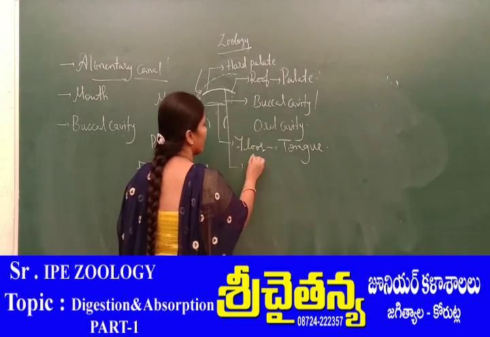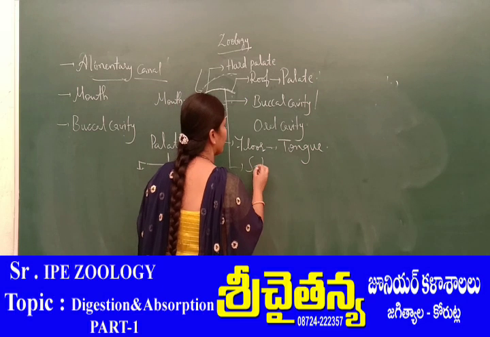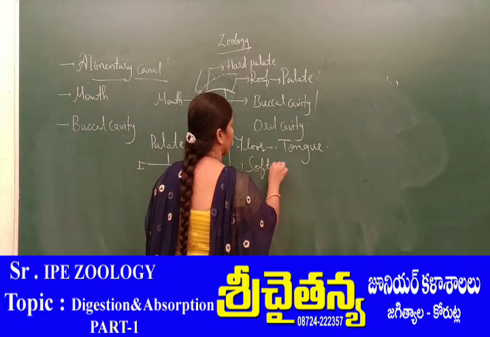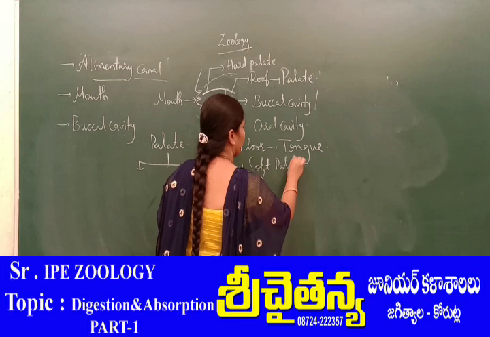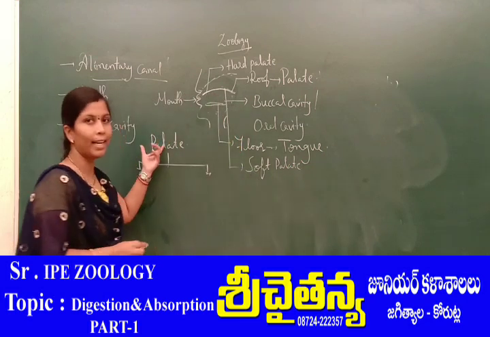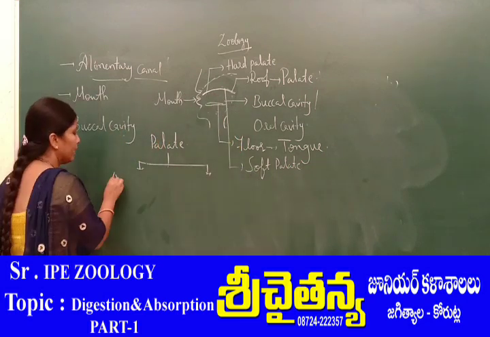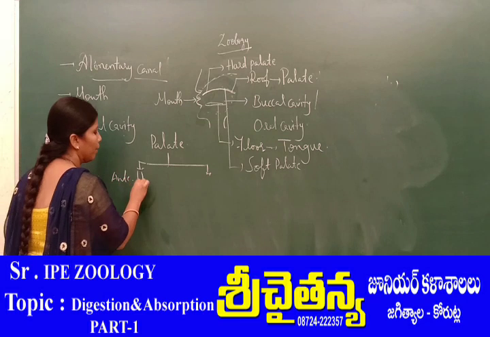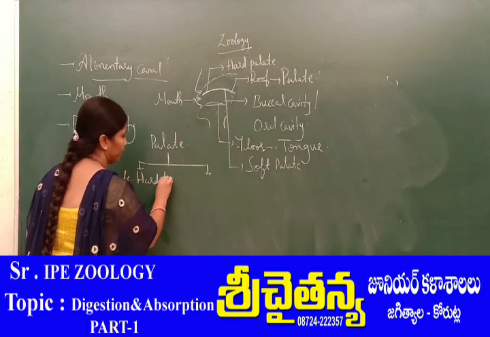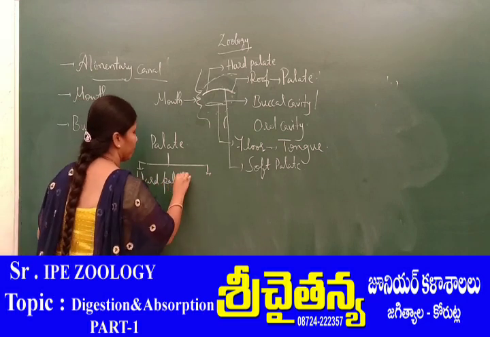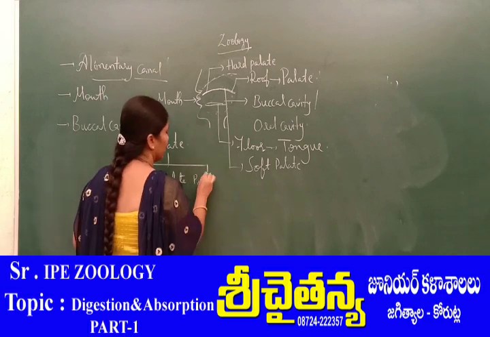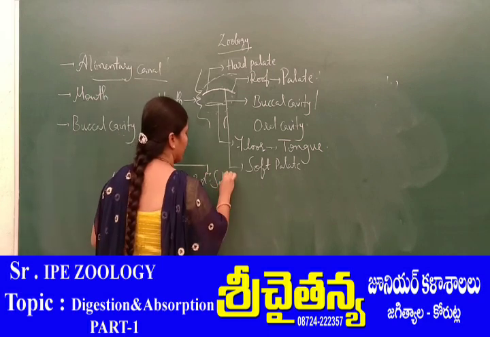The anterior portion is called the hard palate, and the posterior portion is called the soft palate. So the palate is differentiated into the anterior hard palate and the posterior soft palate.